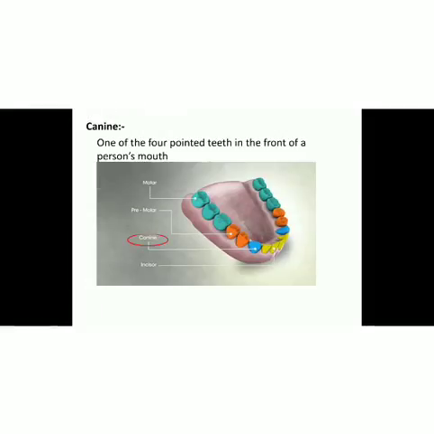Next word is canine. Now, one of the 4 pointed teeth in the front of a person's mouth. So this is the pointed teeth near to the incisor and it is known as canine. And its sentence is, canine teeth are good for ripping food apart. They are used for ripping food.